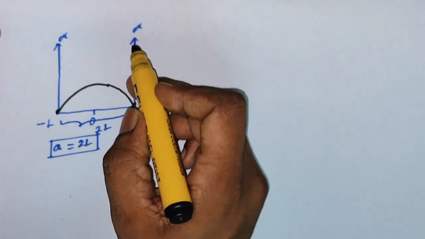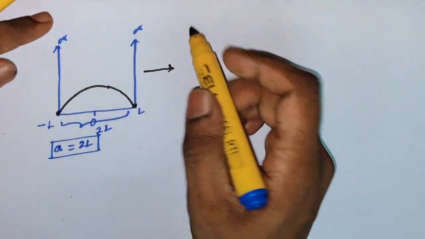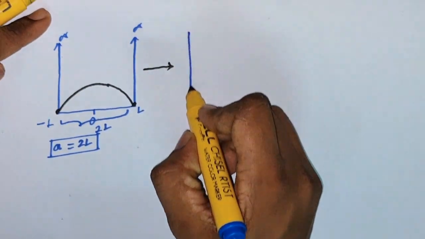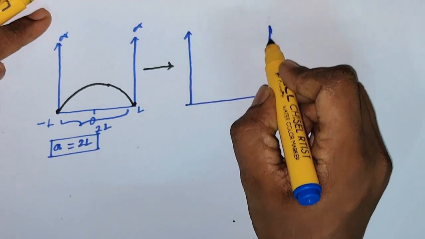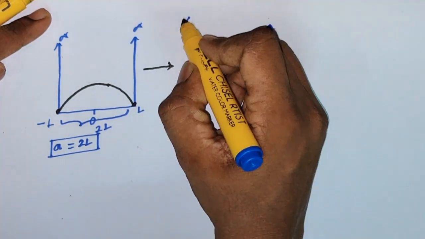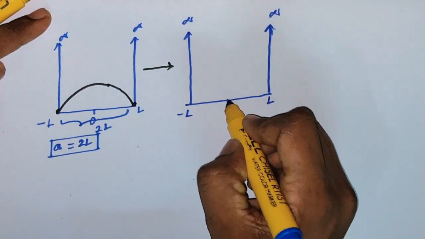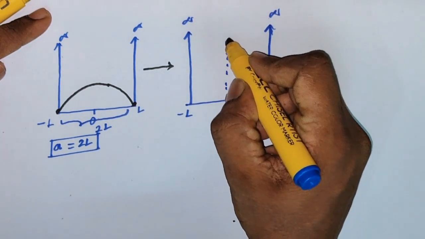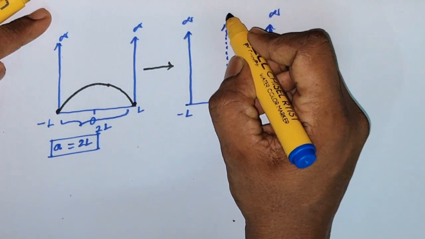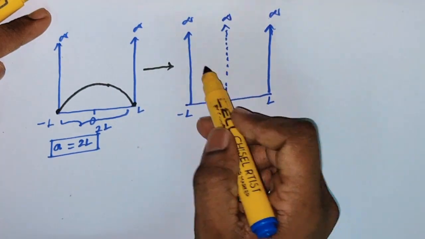Now we are raising the wall at the center, here again from minus L to plus L. At 0 we are raising a thin wall. Still the particle is in the ground state, but we don't know which region the particle exists in.